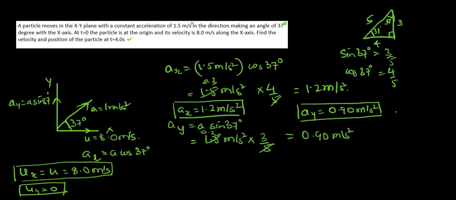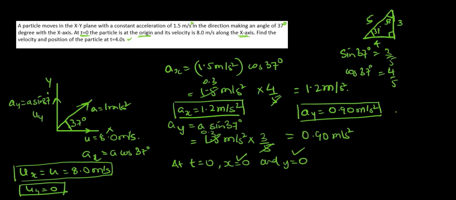At t is equal to 0, the particle is at the origin, the velocity is 8 meter per second along the x-axis. At t is equal to 0, x will be equal to 0, that is the displacement of the particle, and y is equal to 0. Why? Because it is written at t is equal to 0, the particle is at the origin, which means x and y both will be 0.